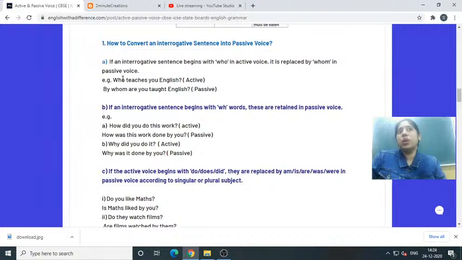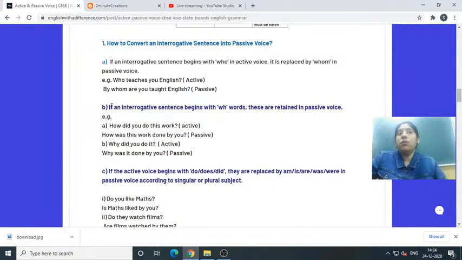Leave who aside for now. If I drop who, how will we change you teach English? You are taught English, or English is taught by you, like this. But when it is an interrogative sentence, how will you do it? By whom are you taught English? Just remember: by whom are you taught English? Just before who, by will be there, and all the things will be the same. As it is a question, the passive voice will also be a question. You can't remove the question mark.